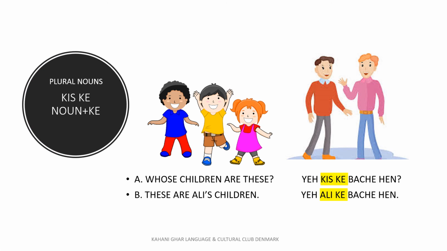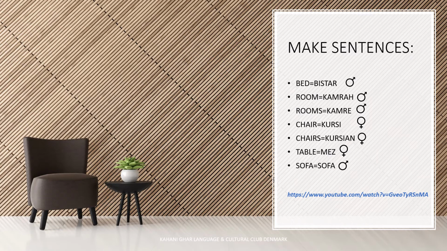बच्चे. बच्चे are children and they are plural. So we will say whose children are these? ये किसके बच्चे हैं? These are Ali's children. ये अली के बच्चे हैं.